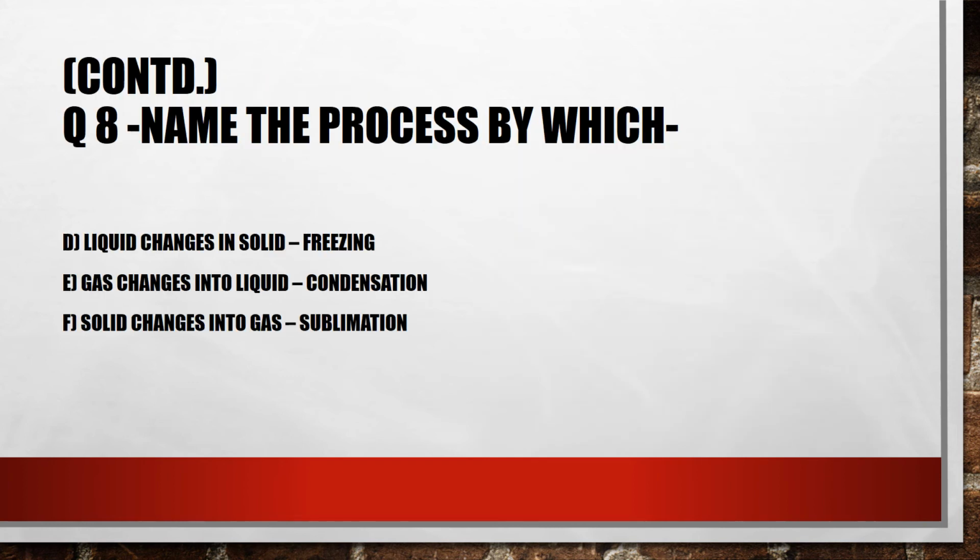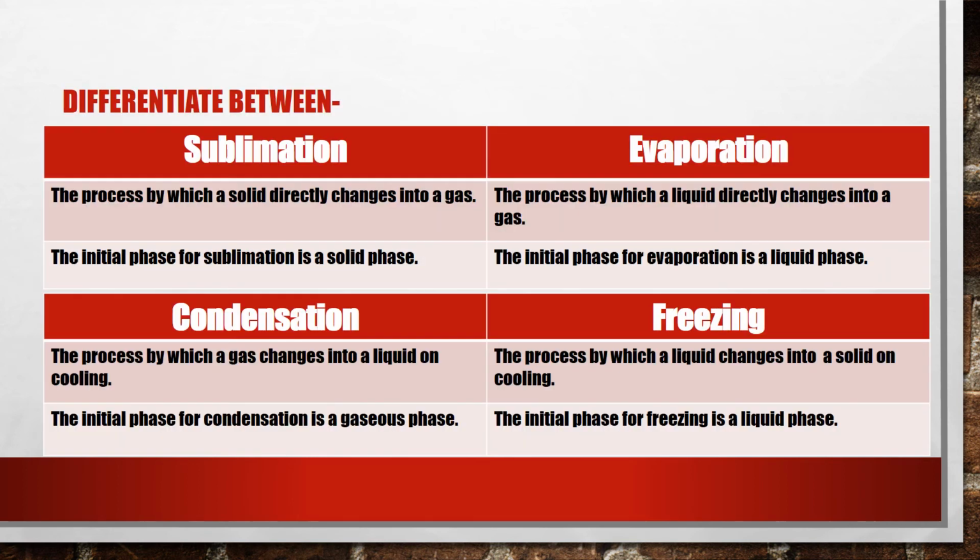Next, as we are continuing this, name the process by which liquid changes into solid, gas changes into liquid, and solid changes into gas. See, question number 8 was there in the previous video also, and this is the continuation part. Then you need to differentiate between sublimation, evaporation, condensation, and freezing. So first, as you all know, sublimation, the process by which a solid directly changes into a gas, whereas in evaporation, the liquid directly changes into a gas.